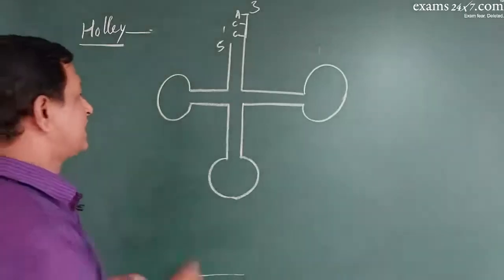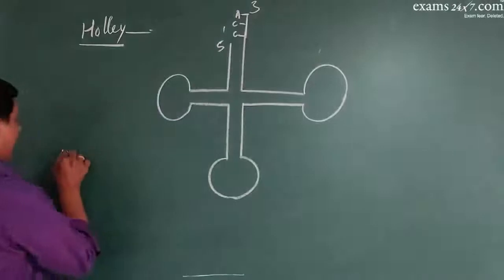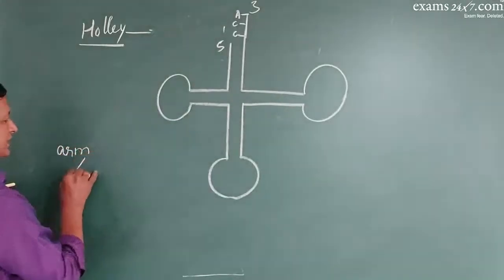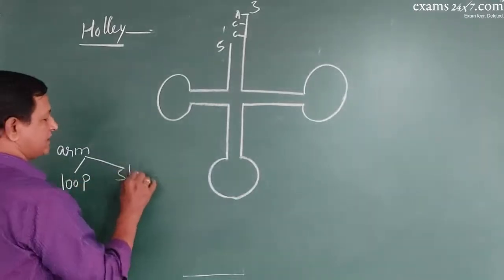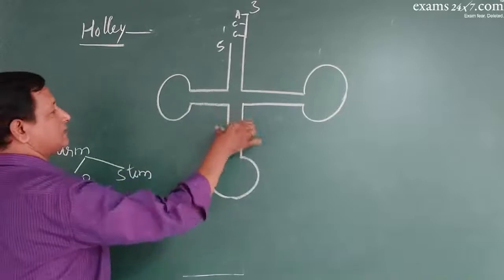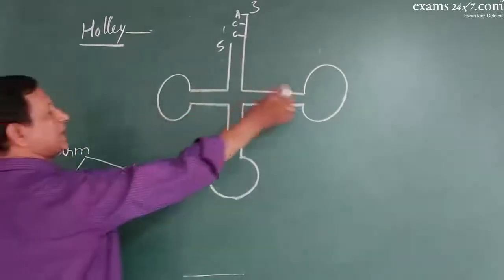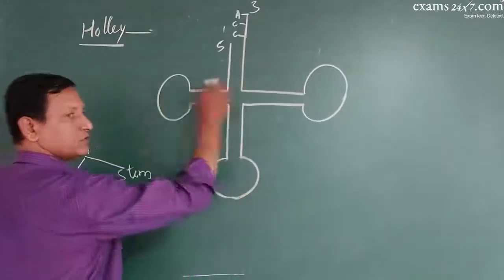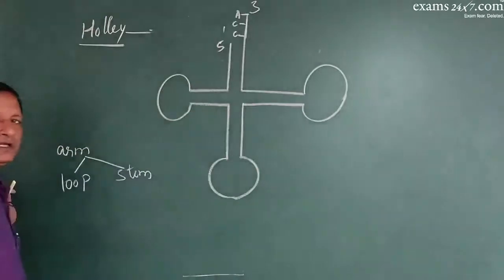According to this clover leaf model, each tRNA has 4 arms: 1, 2, 3, 4. Each arm has a loop and a stem. This is the stem. 1, 2, 3, 4 stems are there. The terminal end is the loop. This is one loop, another loop, third loop. And one arm doesn't have any loop.